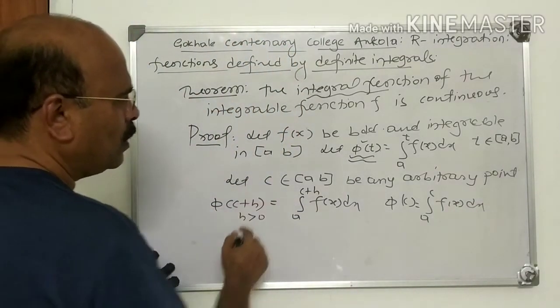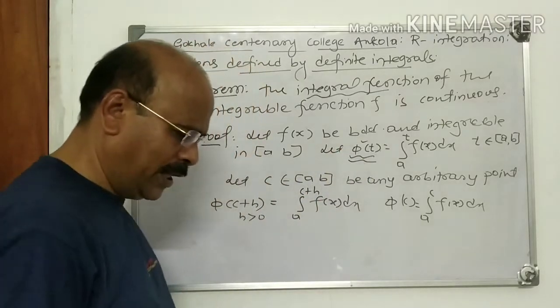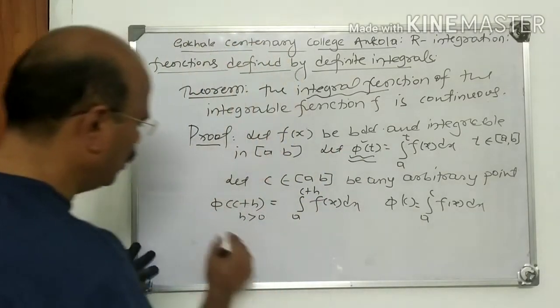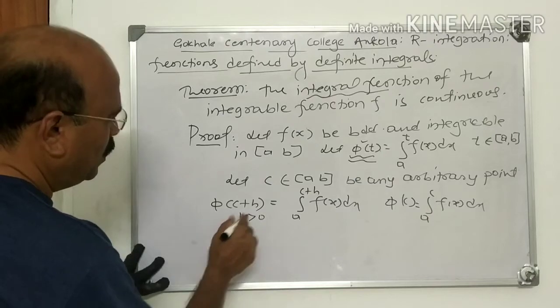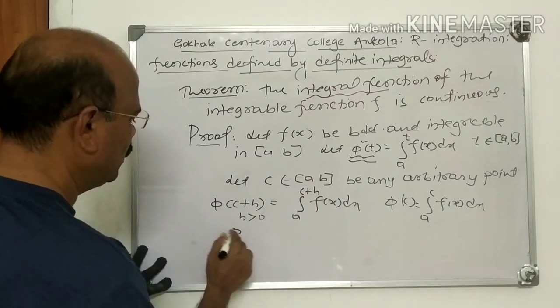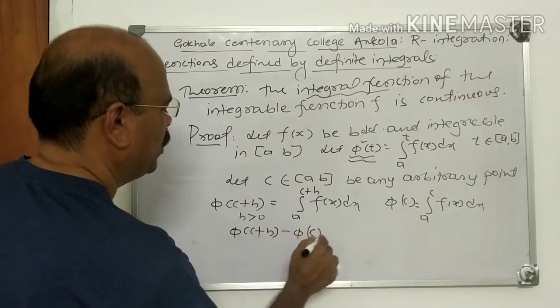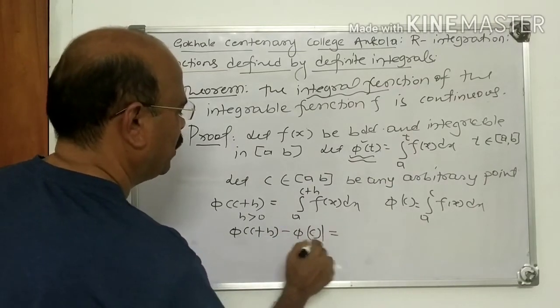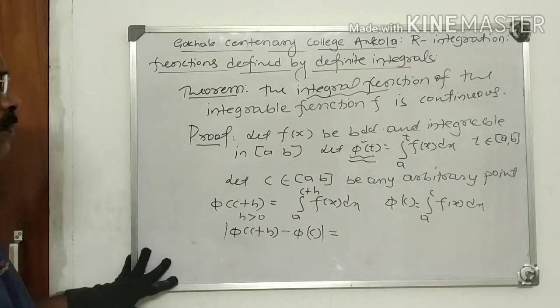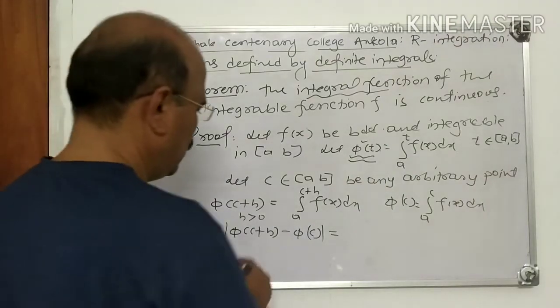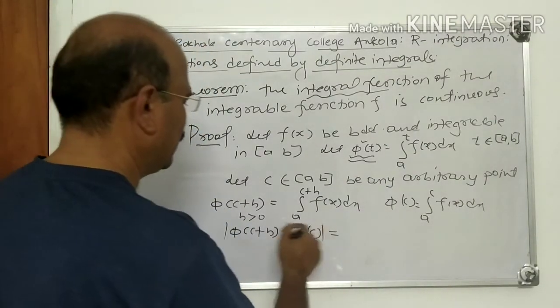Now we make use of one corollary here. First let us consider phi of c plus h minus phi of c, with mod. Yes, let us take mod.